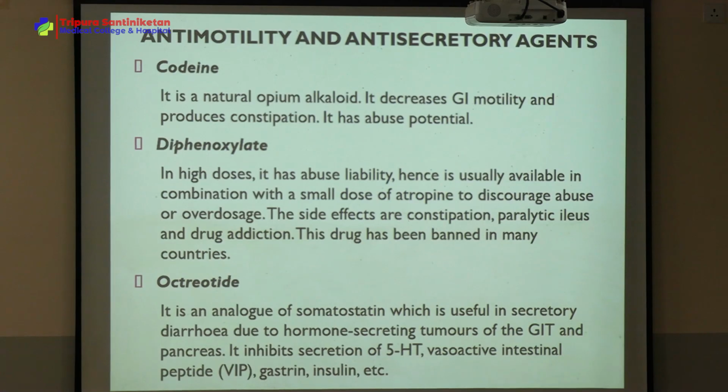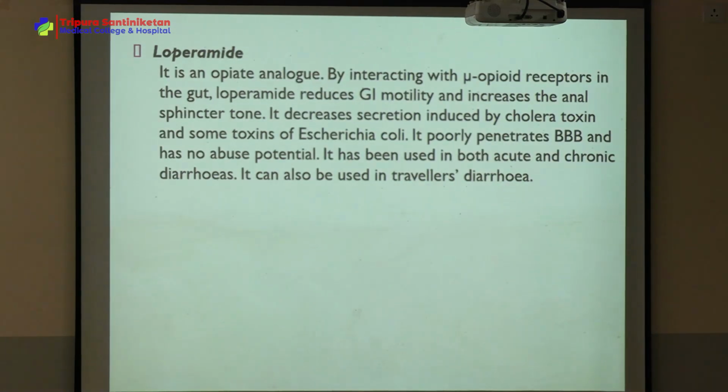Okay. Next is Loperamide. So this is the important question from diarrhea. Remember this. So this is an opioid receptor blocker. Loperamide reduces the GI motility and increases the tone of the anal sphincter. It decreases secretion induced by cholera toxin and some other toxins of E. coli.